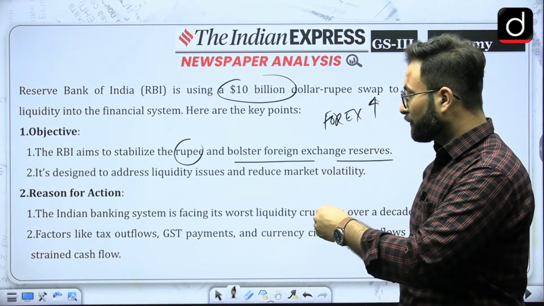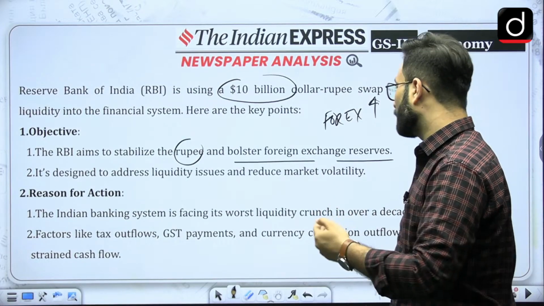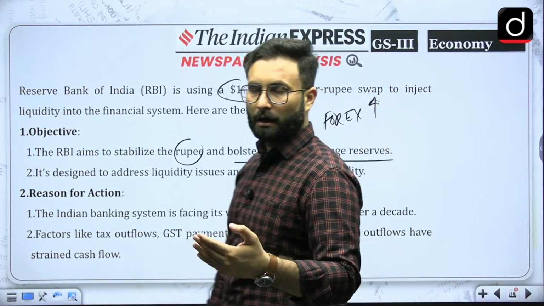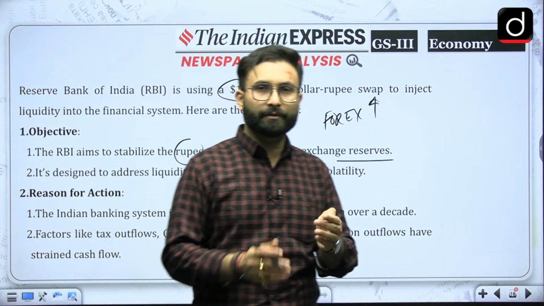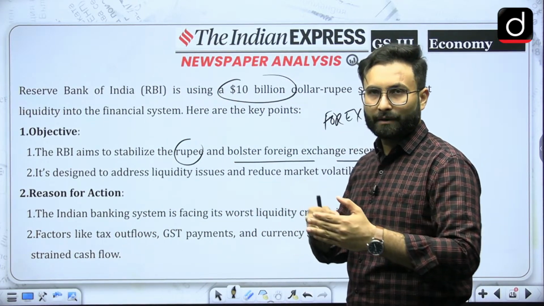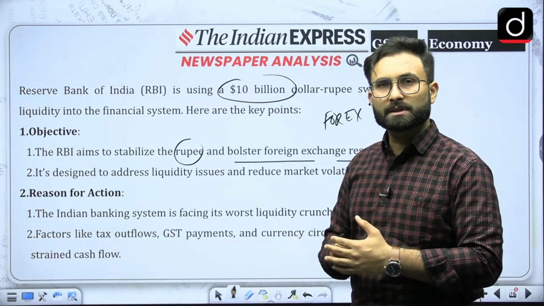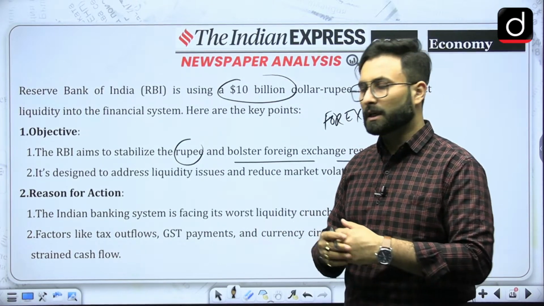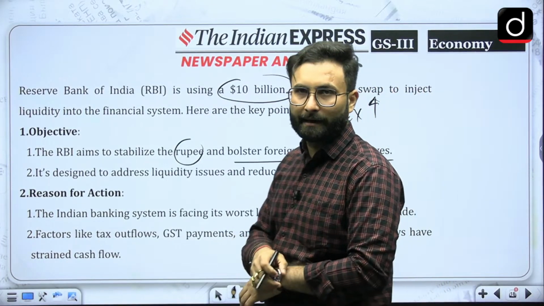Factors like the tax outflow, GST payments, currency circulation outflow, etc. have strained the cash flow. Now when we talk about the rupee, there is this liquidity crunch because banks are not having deposits, and if they are not having deposits, they cannot give rupees in the market for investment, etc., or you can say they cannot give credit. Okay, so that is there.